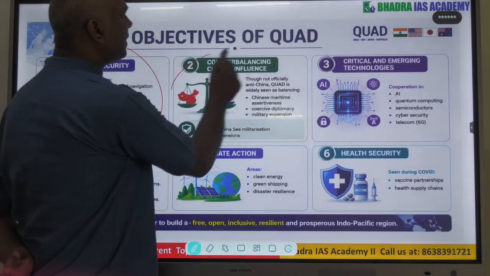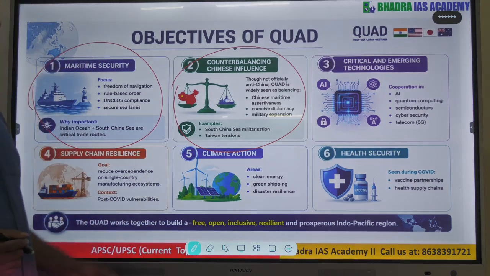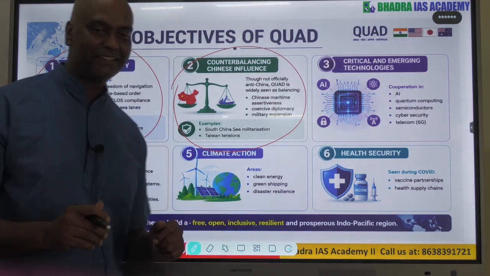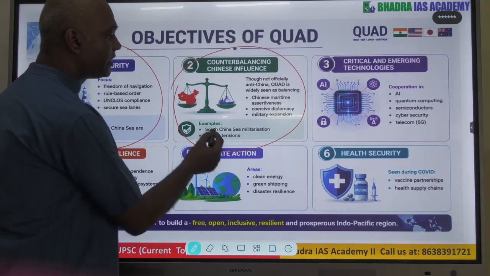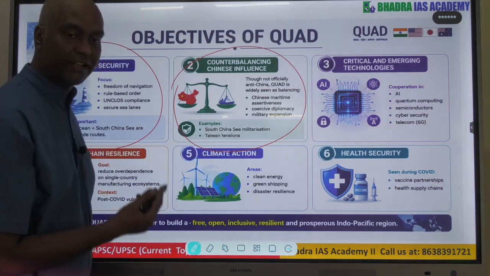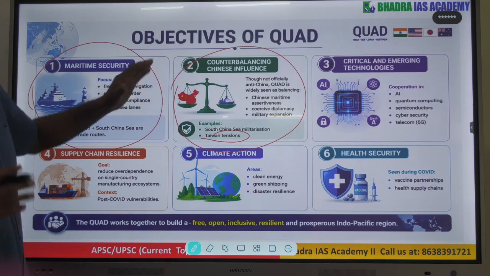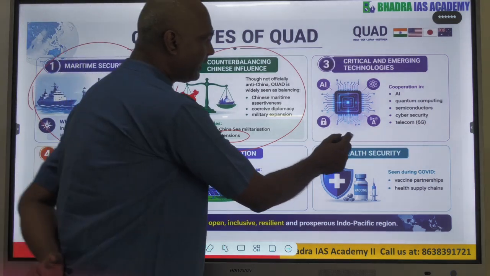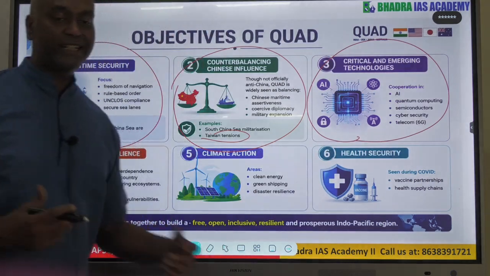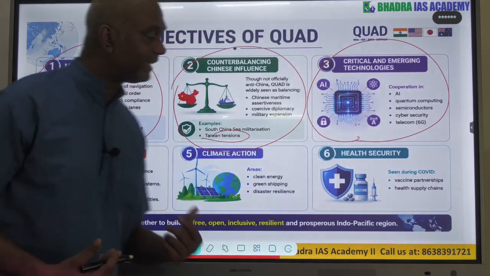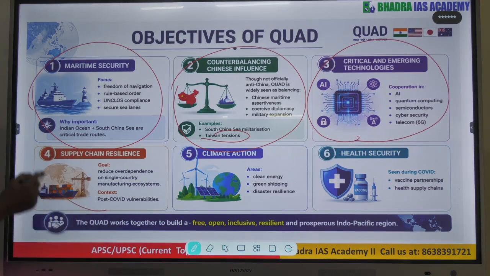Then counterbalancing Chinese influence. Officially Quad is not against China, but the discussion somewhere focuses on China's control of the South China Sea, Taiwan tension, etc. So the China issue is always there. Then they are also talking about critical and emerging technology, how they can collaborate, especially on AI, quantum computing, etc.